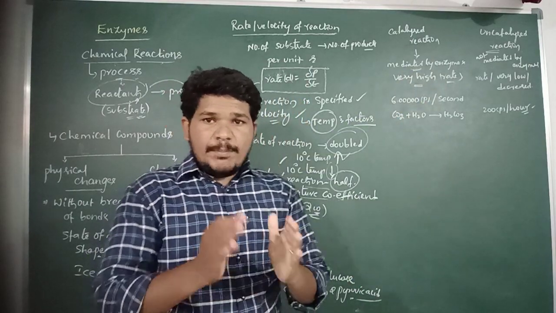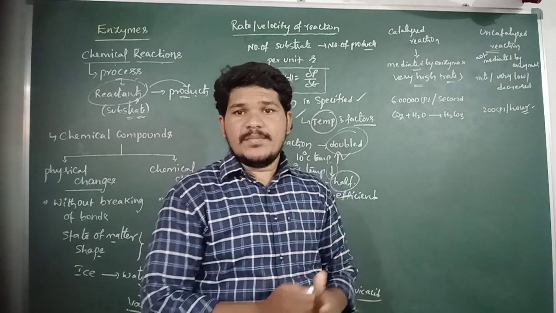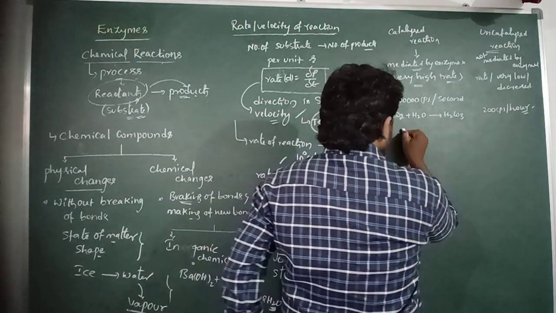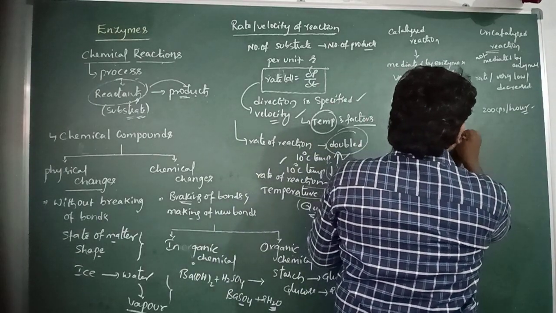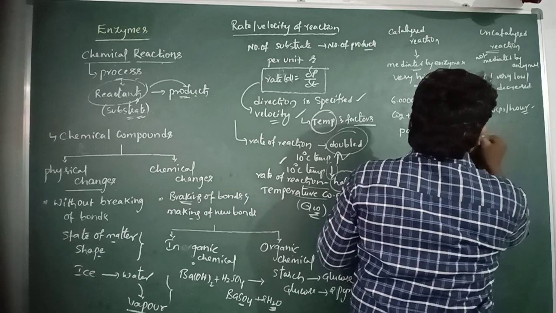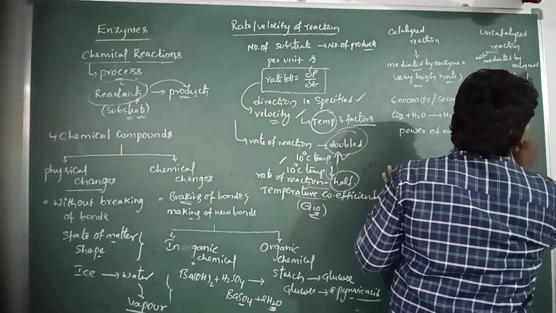So here the power of enzymes is incredible indeed.